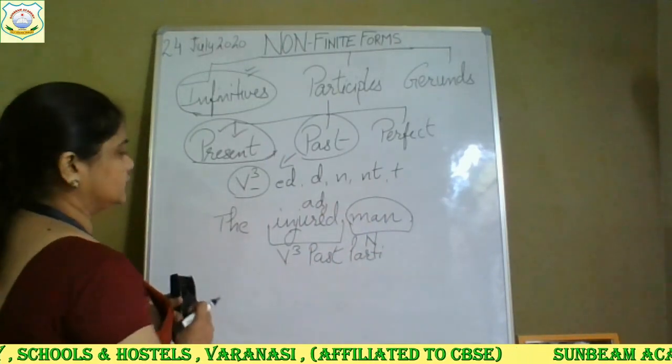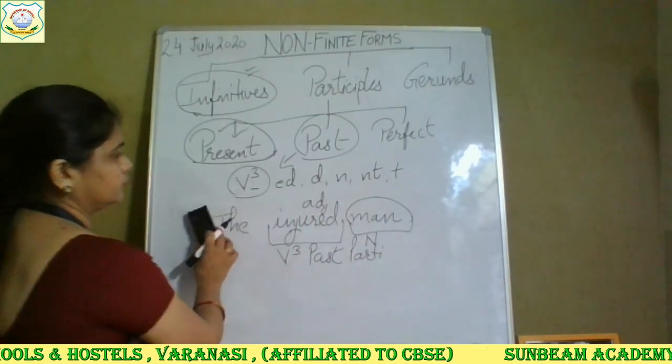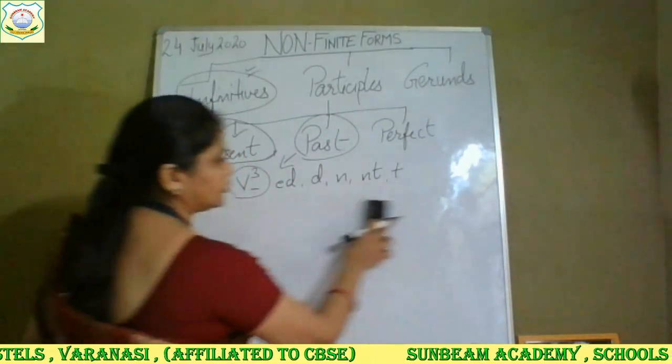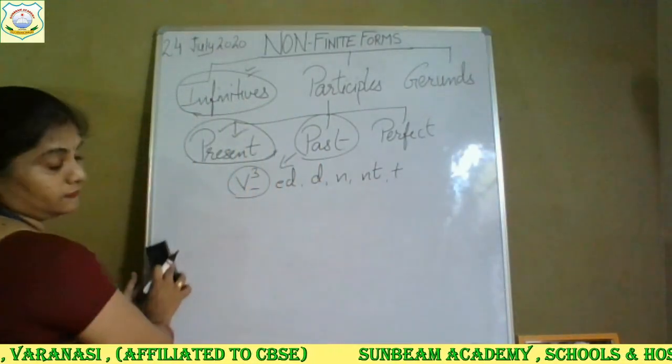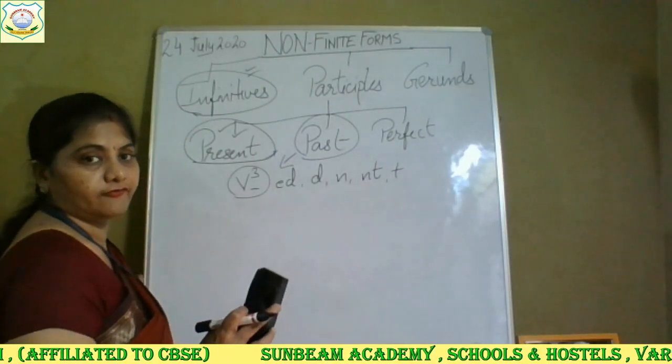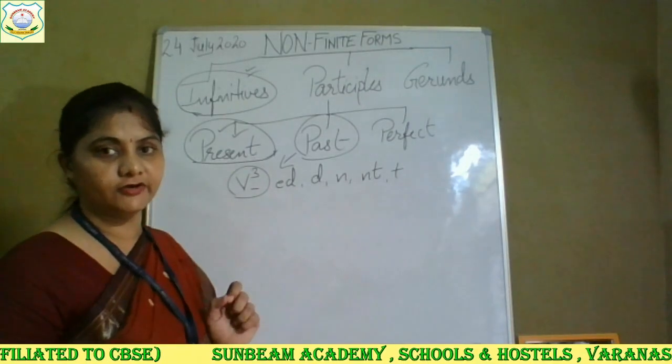Clear? So in past participle, what is there? The third form of the verb is there. Not only the third form of the verb, but one more thing you have to keep in your mind, that it should be working as an adjective. And how will you identify that it is working as an adjective?